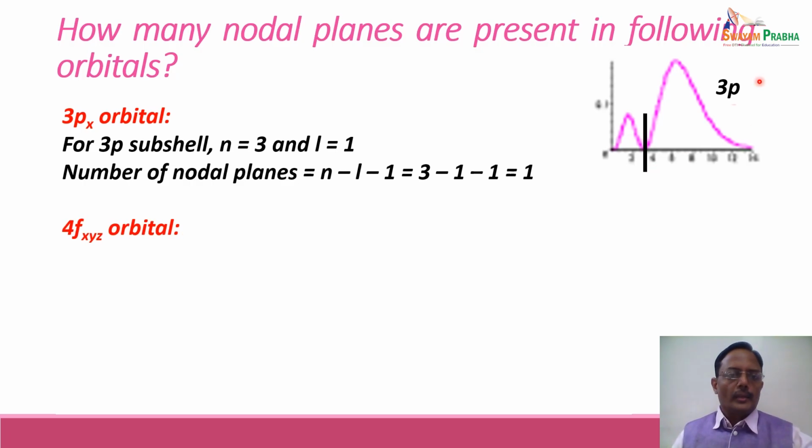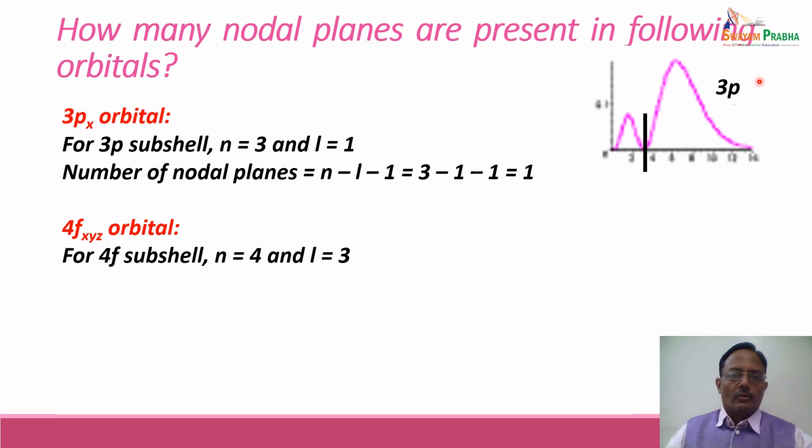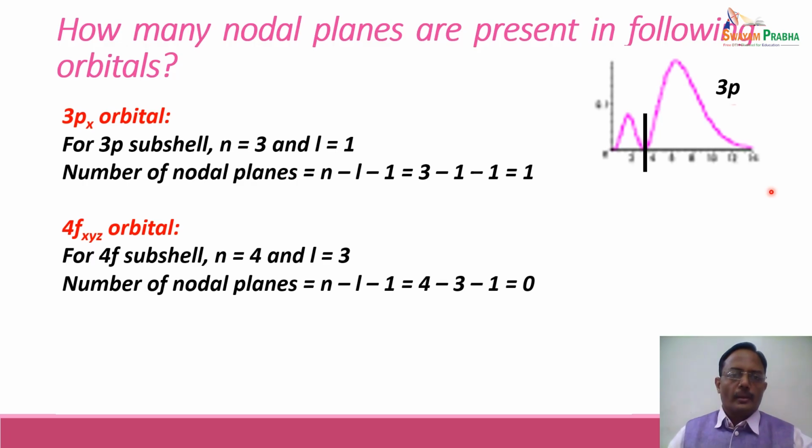Coming to another orbital, 4f xyz orbital. Now for 4f subshell, we know that n, the principal quantum number, equals 4 and the azimuthal quantum number L equals 3. For this particular combination, the number of nodal planes is n minus L minus 1, which is equal to 4 minus 3 minus 1, which comes out to be 0. It means that this 4f subshell will have 0 nodal planes.